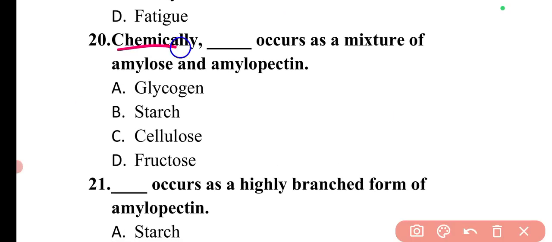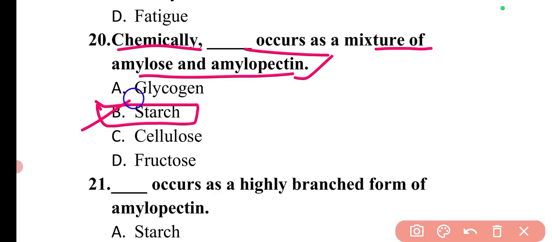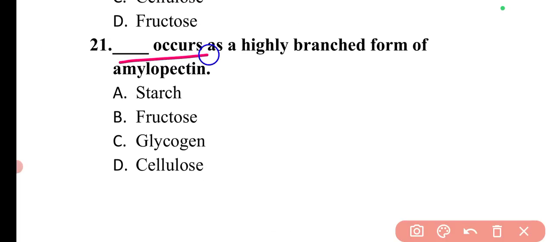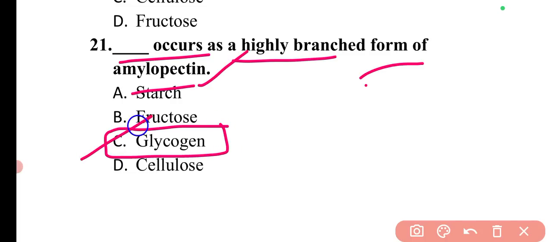Next question is, chemically dash occurs as a mixture of amylose and amylopectin. The mixture of amylose and amylopectin is starch. These are the main chemical constituents as well. We have discussed this in pharmacognosy also. Then the next question is, dash occurs as a highly branched form of amylopectin. The highly branched form of amylopectin is glycogen. So here option C is the correct answer.